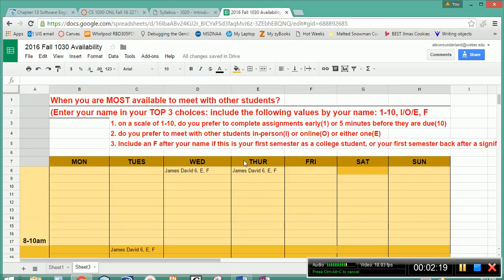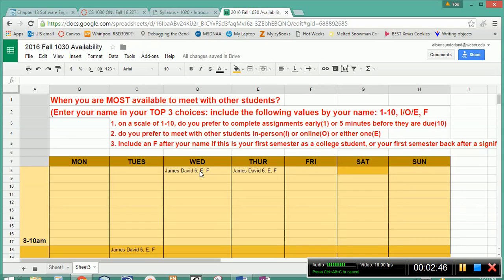The next thing I would like to know is if you prefer to meet with students online using electronic or virtual meetings like Google Hangouts or Skype or something like that, if you prefer to meet in person, say on the Davis campus or anywhere else, or if you have no preference at all, either one of them are acceptable. And the last thing that I'd like to know is if you are a first semester college student, if this is the first semester that you have ever taken college.